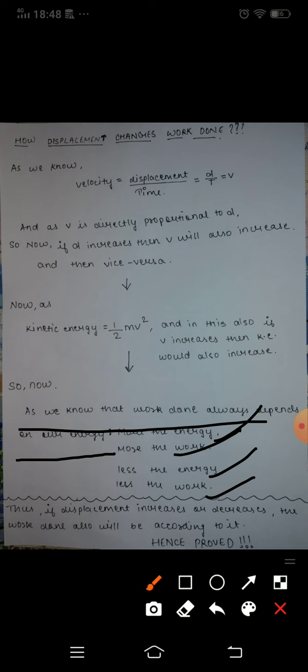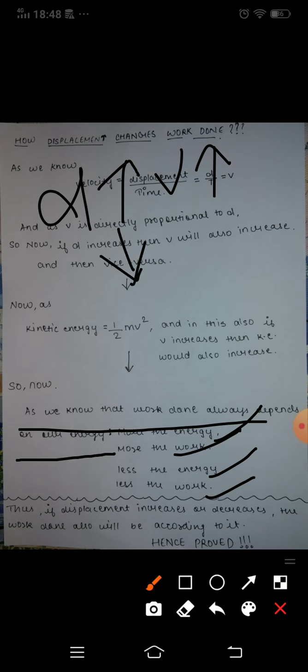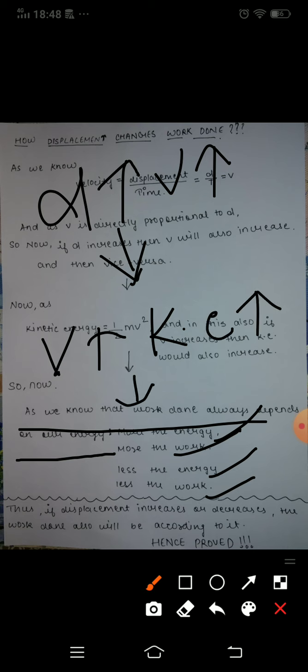So now we have proved that if displacement increases then velocity will increase, if velocity increases then kinetic energy will increase, and if kinetic energy increases then work done will also increase.